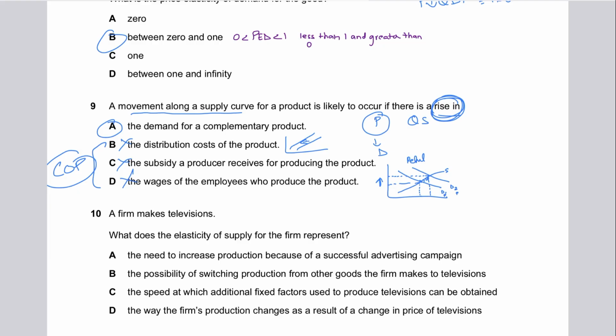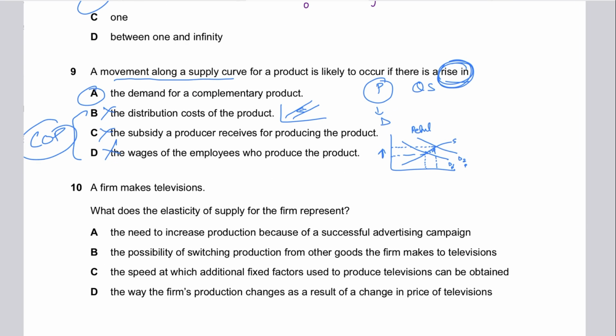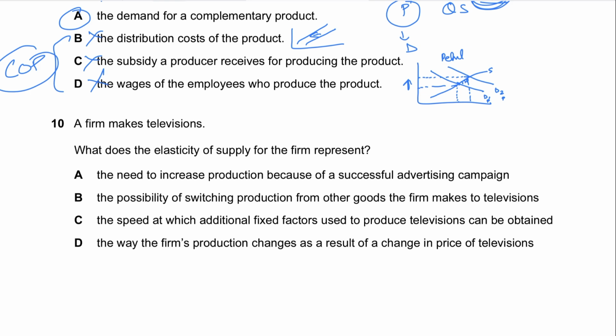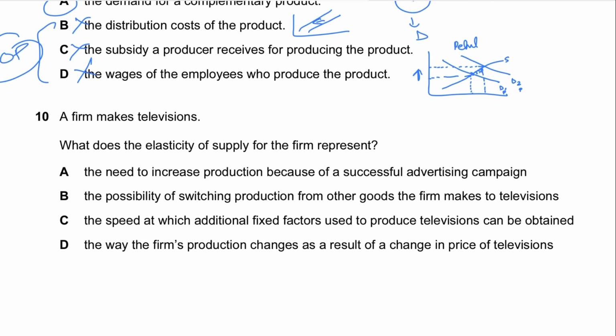Okay, question number 10 says a firm makes televisions. What does elasticity of supply for the firm represent? Now, elasticity of supply, I would be like, oh, it's a question of elasticity of supply. Immediately, before reading the answer options, I would be like, oh, PES. Okay, it's talking about the responsiveness of firms. So it's not necessary that you always start reading from the top. You could maybe look at option D first. So let's look at option D. I guess option D is the answer to the question.